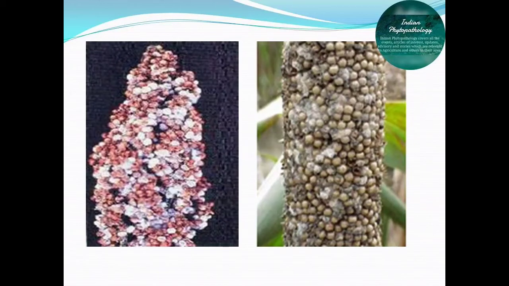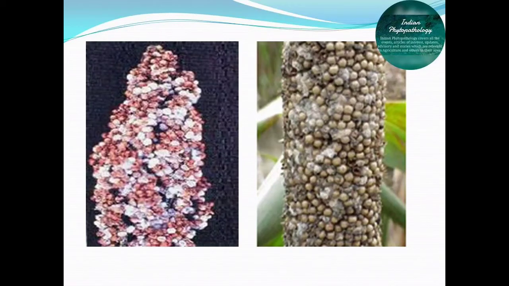The infected grains are covered with pink or black mold, and such grains disintegrate during the threshing process. Fusarium semitectum and Fusarium moniliforme develop a fluffy white or pinkish coloration. Similarly, Curvularia lunata colors the grain black.